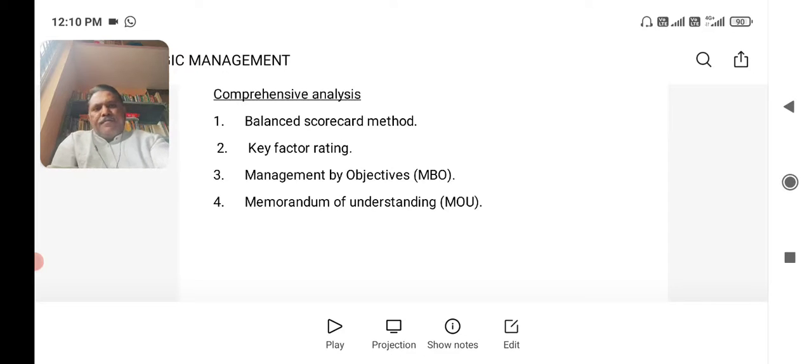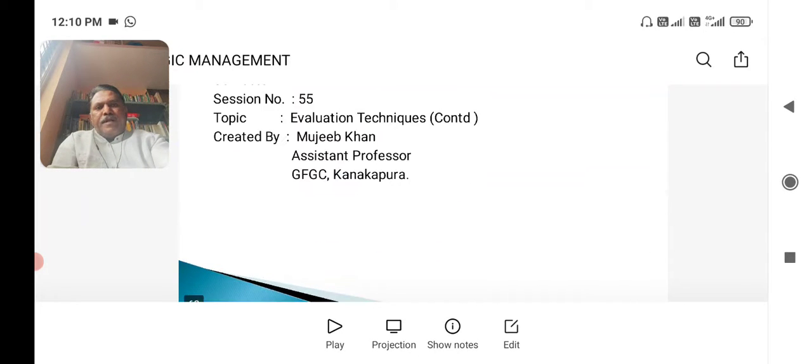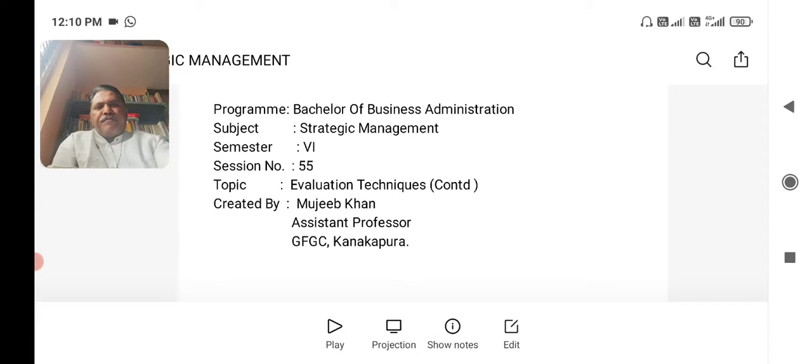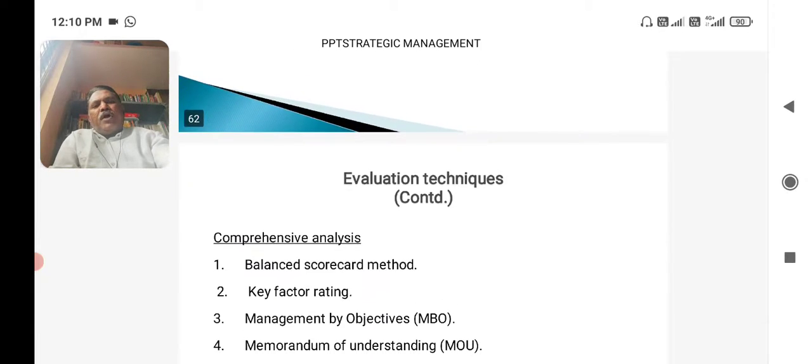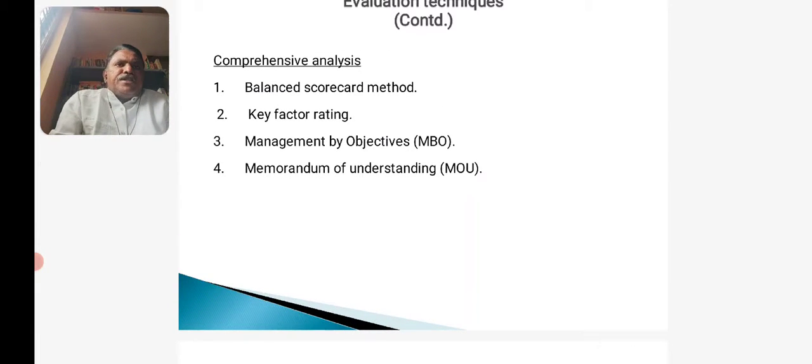In unit number 5 we will be discussing session number 55, evaluation techniques. It is a continued part of session number 54. As it is a continued part, in 54 also we had a discussion on evaluation techniques. We discussed internal evaluation techniques and comparative evaluation techniques. Now we are going to discuss the third important evaluation technique, that is comprehensive analysis.